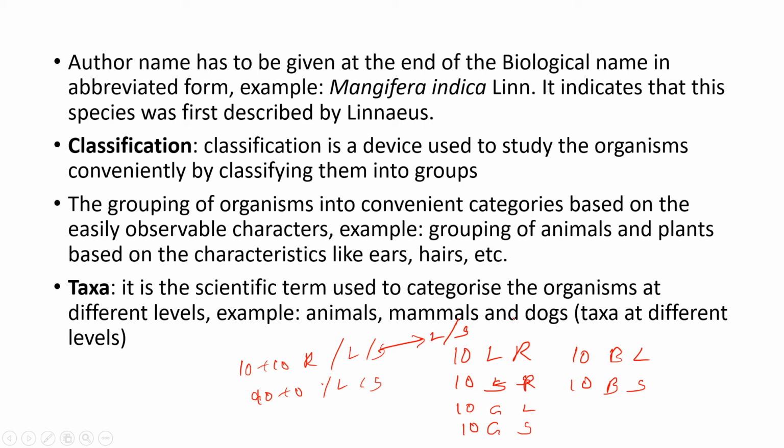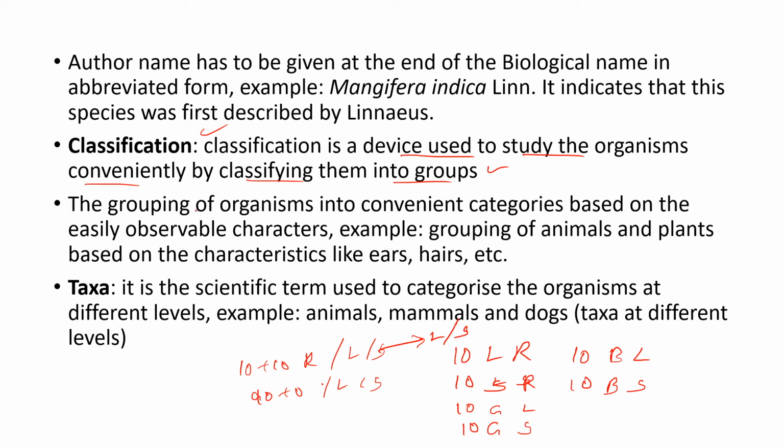The same process is used in classification. Classification is a device used to study organisms conveniently by classifying them into groups. If you don't classify organisms into groups, it creates a lot of confusion in studying them. It is not at all possible to study all organisms if you don't classify them. Hence classification is important for studying organisms.